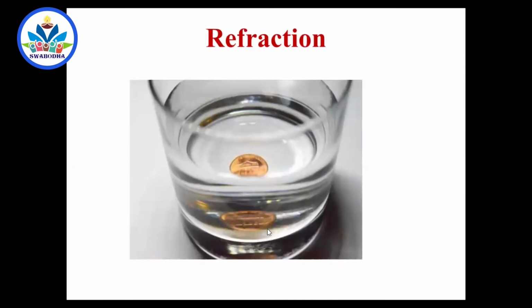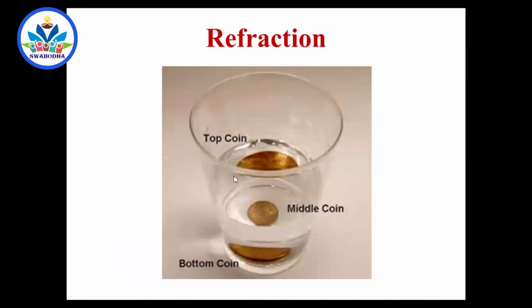So things kept inside a beaker containing water appear to be shifted upwards, and that is normal shift. So a coin kept inside water appears to be shifted up. And if you put your hands inside, you will not find the coin at the place where it is seen. Actually, it is in a different position. You know that it is normal shift. This is another diagram which shows normal shift.